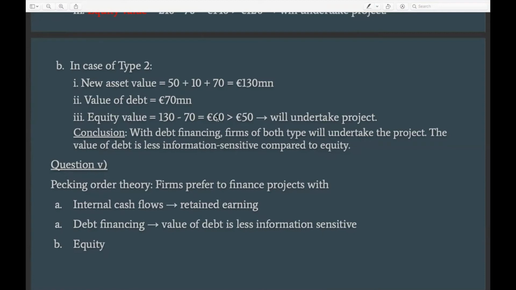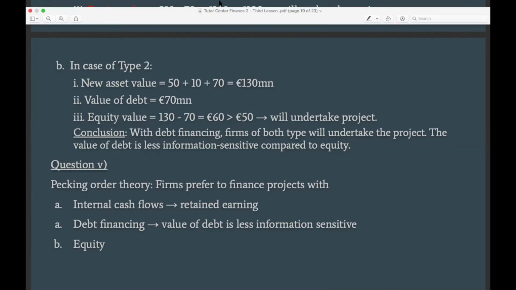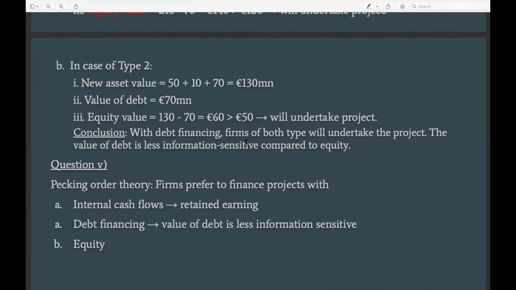And again, this 60 million is greater than the old value of equity, which was 50, right? And now we can conclude that type 2 companies would also do this project in case of debt financing, right? And here we can see a very significant difference. We know that if this project was going to be financed using equity, only type 2 companies, which are in essence the not so good companies, would decide to do the project.